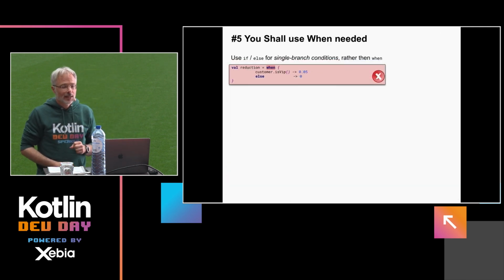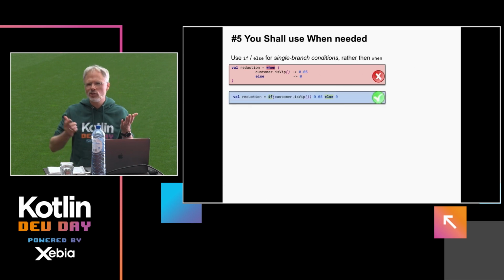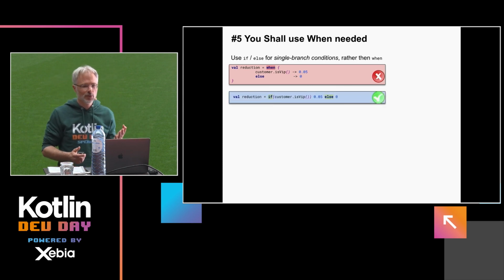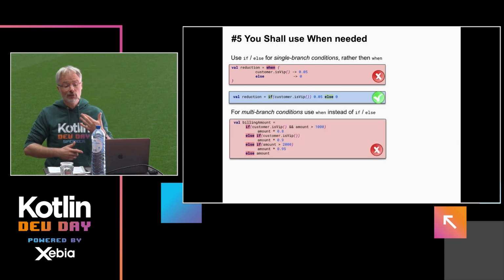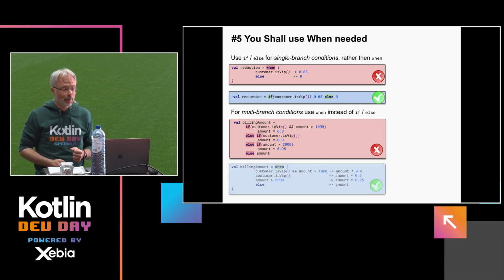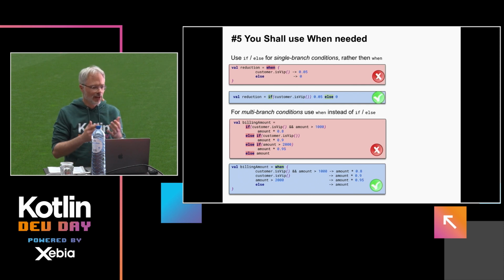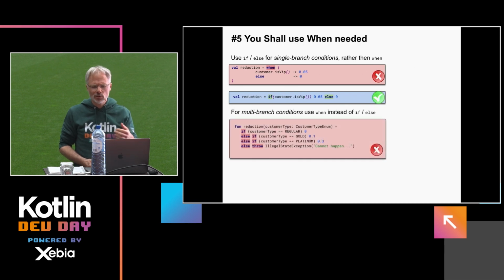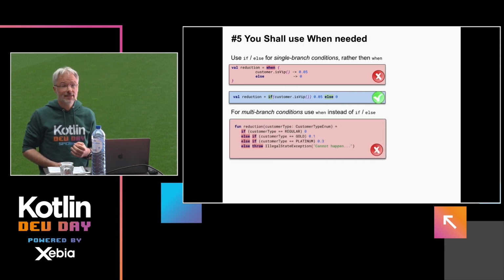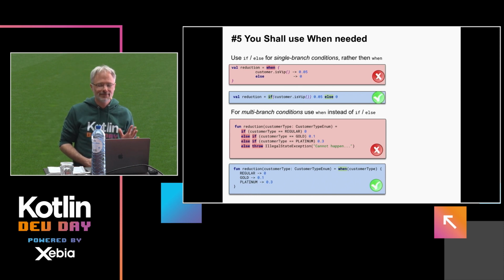Okay. The next commandment is about when to use when. So when not to use when is when you have only two conditions, right? So why should you use when? It's 4 lines of code versus 2. No need to do that. And of course, if you have multi-branch conditions, then when is the way to go. Which is of course more readable, and you have this else case you need to cover, which in if else is a bit up to you. The same is true for these enums. Another else case which is not needed, it can be omitted. I hope he agrees too up there. He stopped, so it's going to be fine apparently.